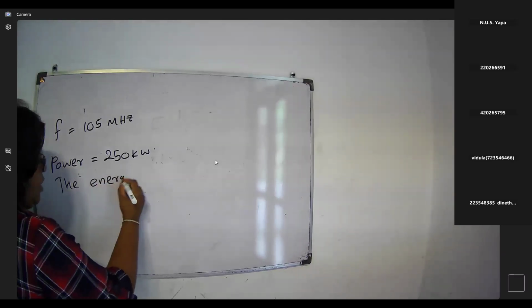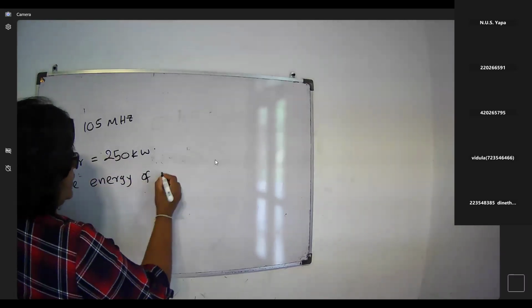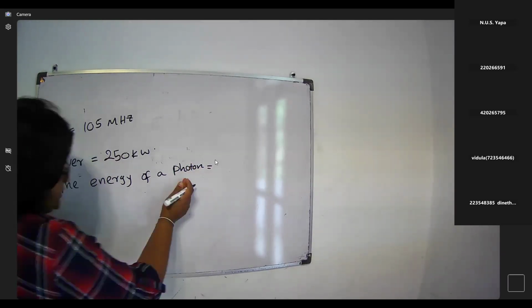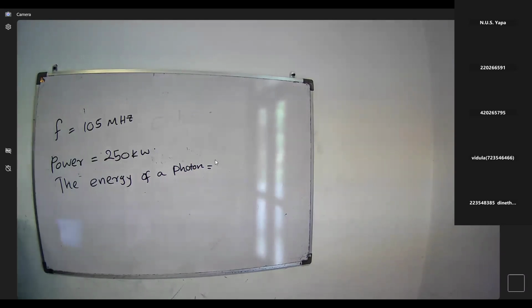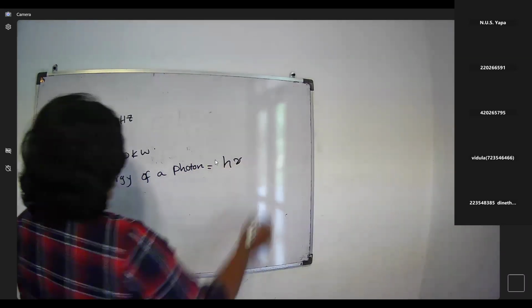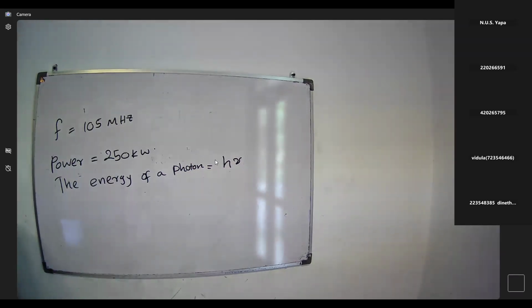The energy of one packet, a photon, we can take as an energy packet, right? We can find the energy of one photon. It is equal to h nu. All details are given here, then you can find the energy. And they are asking the rate of emission of photons, and we know the power is given.